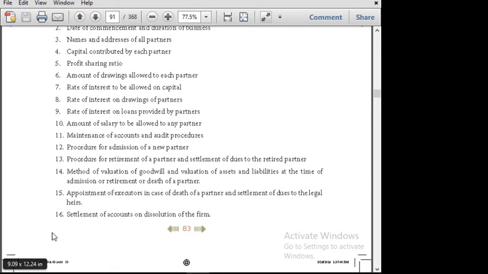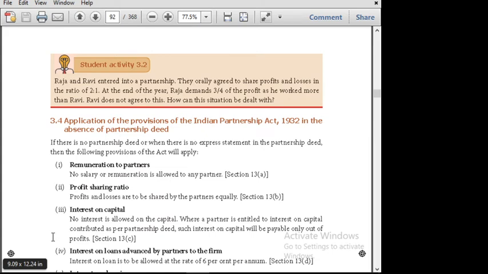Next comes here, what are the main applications of the provisions of the Indian Partnership Act 1932 in the absence of a partnership deed? Students, you have to note this point. In the absence of a partnership deed, that is, if they have not prepared one, then the general principles must be followed, that is as per the Act of 1932. So what are the rules? If there is no partnership deed or no express statement in the partnership deed, then the following provisions apply.